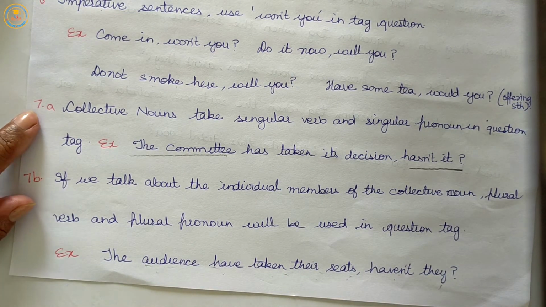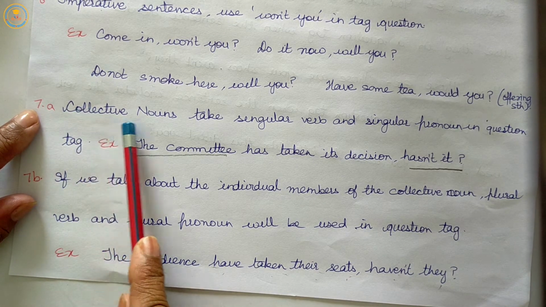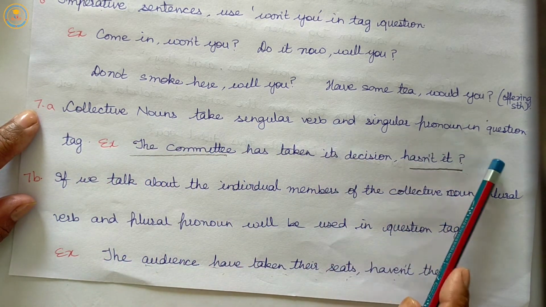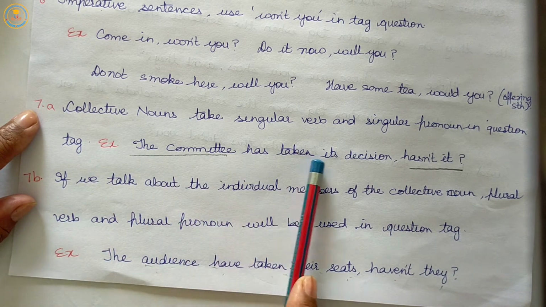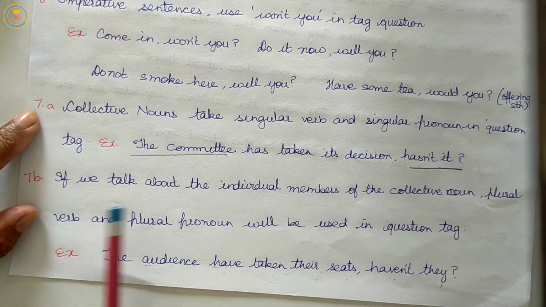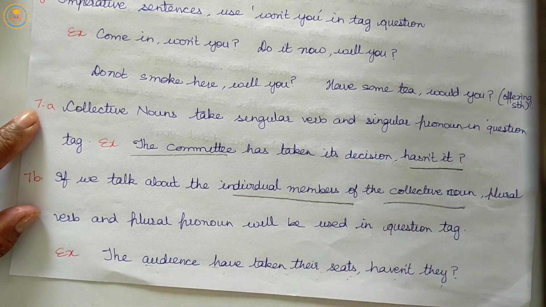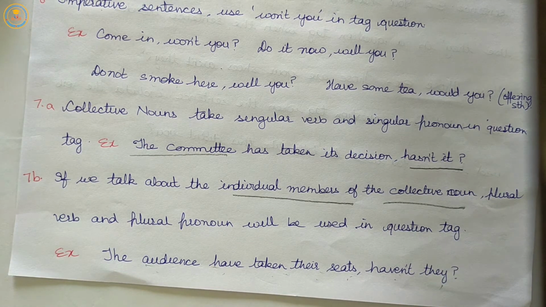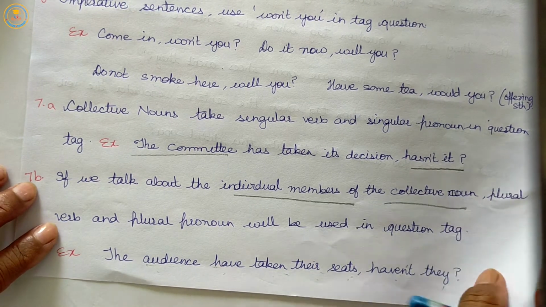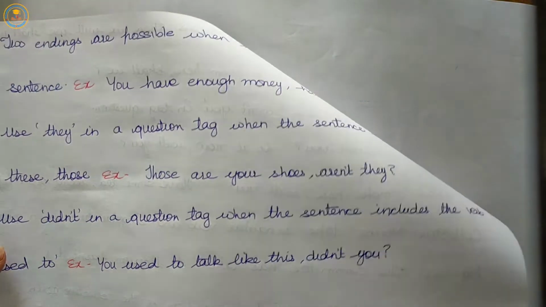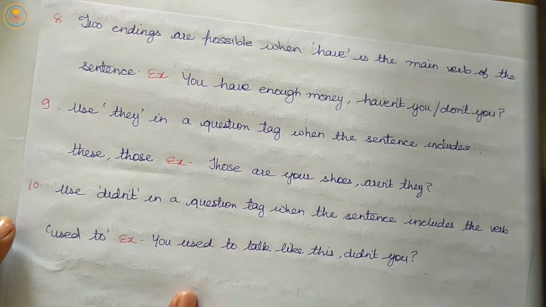And in the first rule, collective nouns take a singular verb and singular pronoun in the question tag. The committee has taken a decision, hasn't it? But if we are talking about the individual members of the collective noun, then a plural verb and plural pronoun will be used in the question tag. So, example, the audience have taken their seats, haven't they? Question mark.